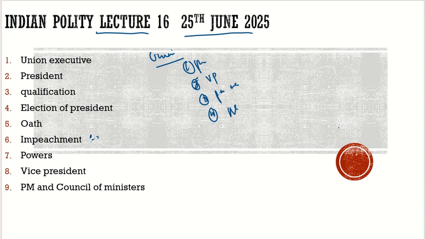And I also mentioned a term here, that impeachment is used only for the removal of the president in the constitution. This term impeachment will never be used for any other office.